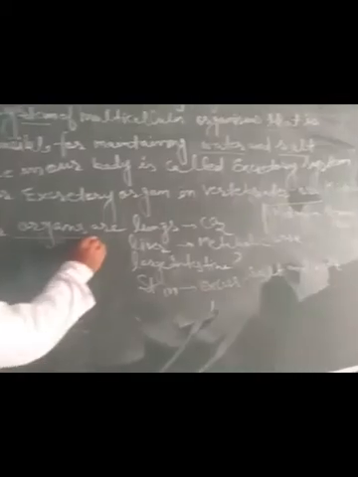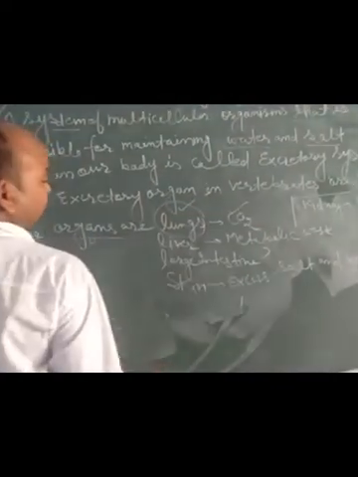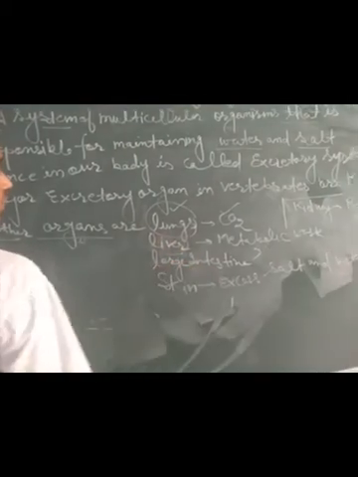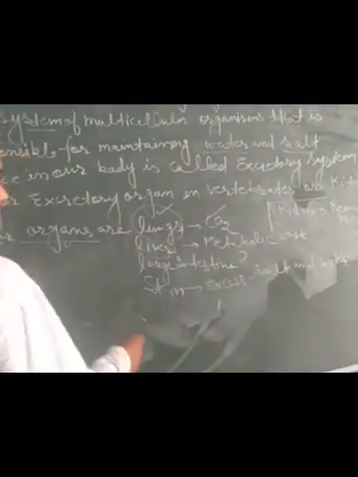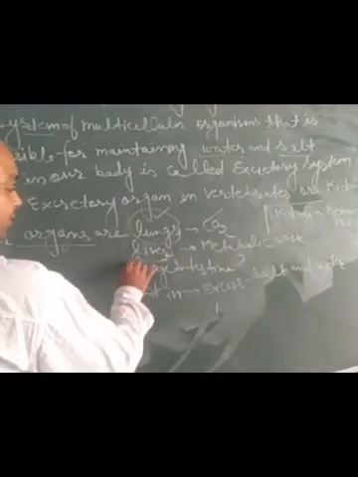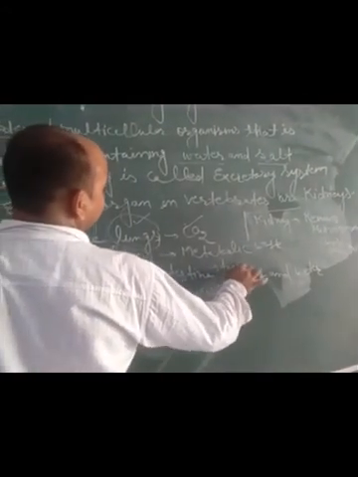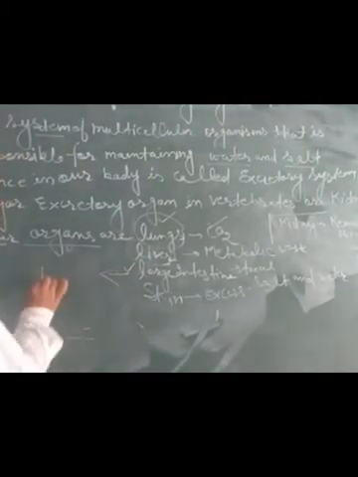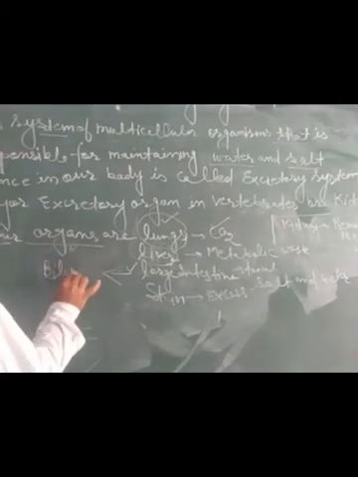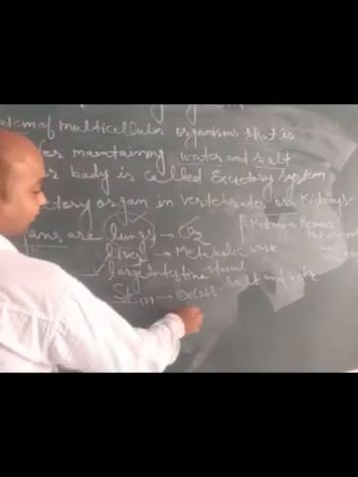Some other organs are the lungs. As we know, the lungs are an excretory organ responsible for removal of excess carbon dioxide, and the liver removes metabolic waste, meaning toxic materials are converted by the liver into harmless substances. The large intestine is responsible for removal of fecal material from our body, or we can say bilirubin, that is formed by breakdown of RBCs, and the skin removes excess salt and water.